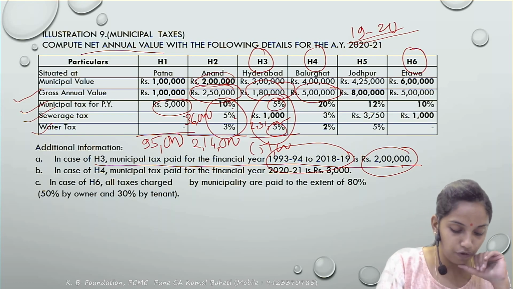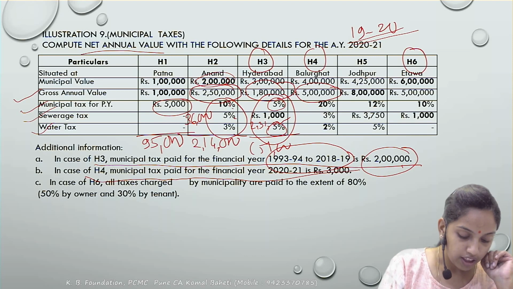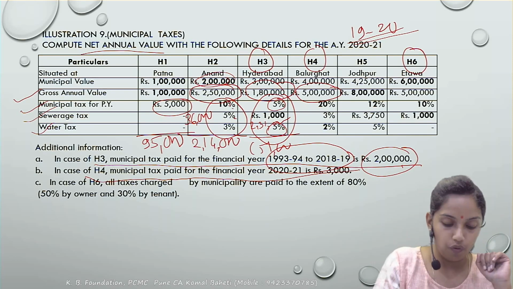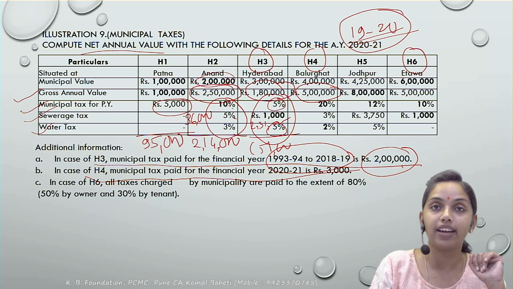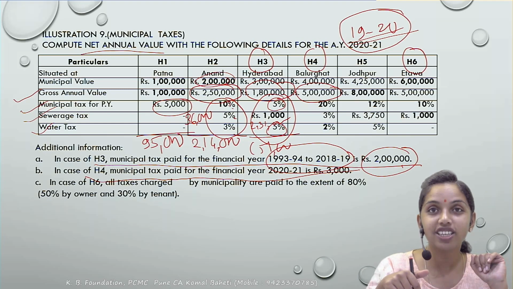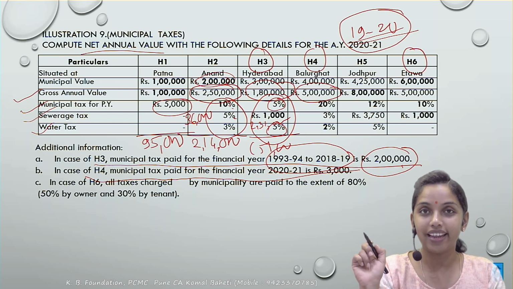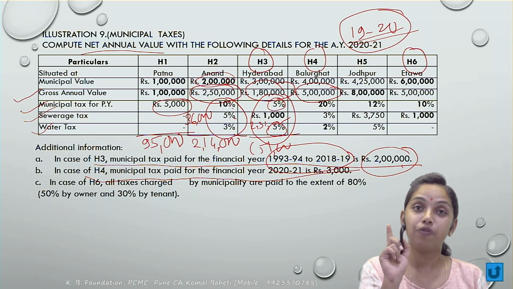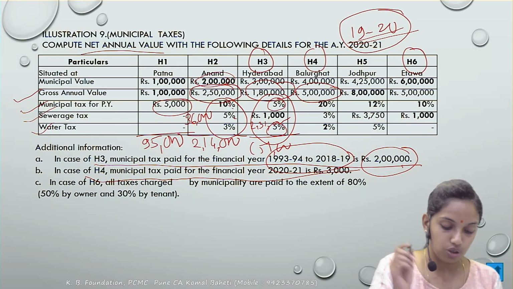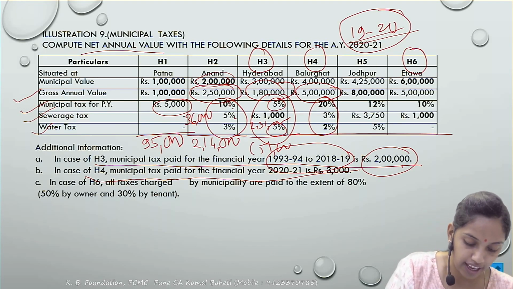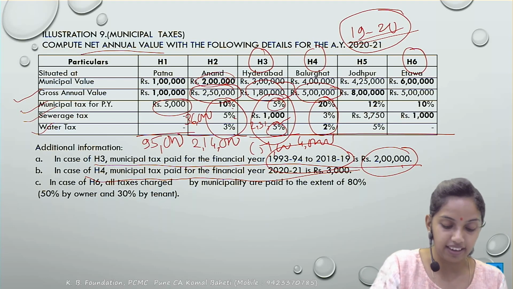What is an additional information has been given for the house 4? The municipal tax for the financial year 20-21. We are in the financial year 19-20 and the municipal tax for the next year has been paid during the year. Whether the deduction would be available? No. Correct? The municipal tax cannot be allowed as a deduction if it has been paid for the next year. So only the 25%, that means 1 lakh, would be allowed as deduction. So your NAV would become 4 lakh. Next, house 5 can be considered as a homework.